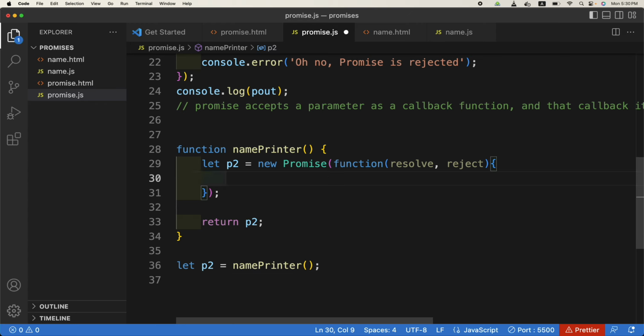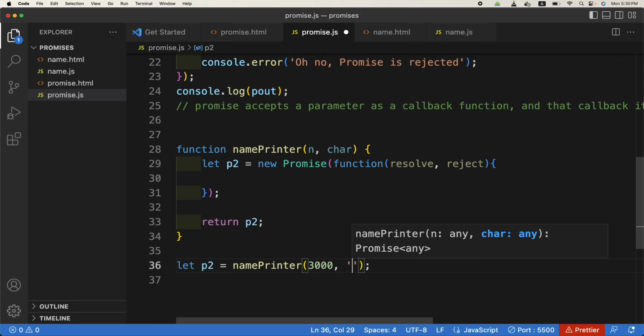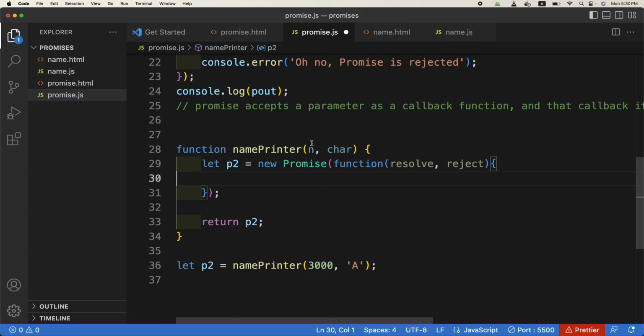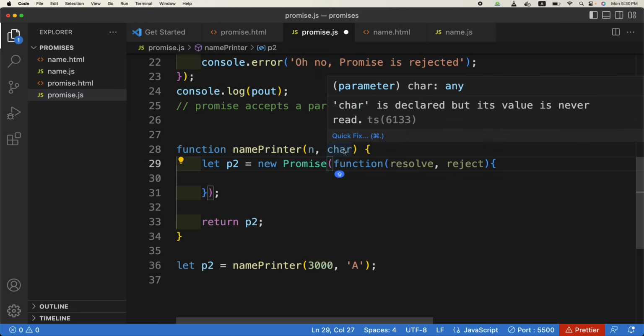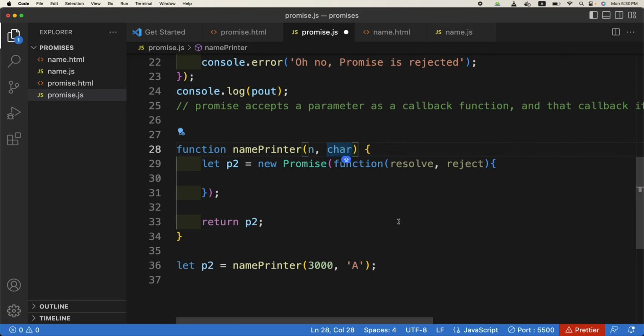I want to print a first. So maybe we can make two parameters for the name printer, one will be n, the number of seconds, and the second will be char, the character. So here now, for example, if I want the first one to be printed after 3 seconds, it will be 3000, and the character should be a. Got it? That's why in the function definition we are passing two parameters. The first one is n, which will be the number of milliseconds, and the second one is character, which is maybe the first character of your name.